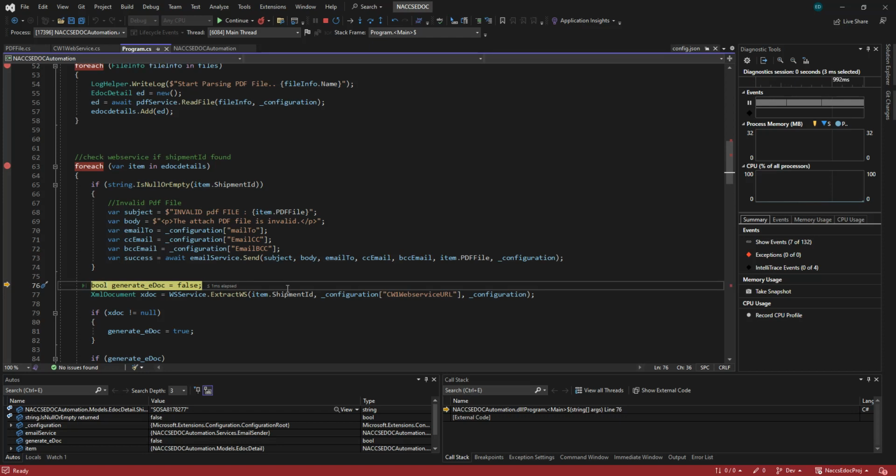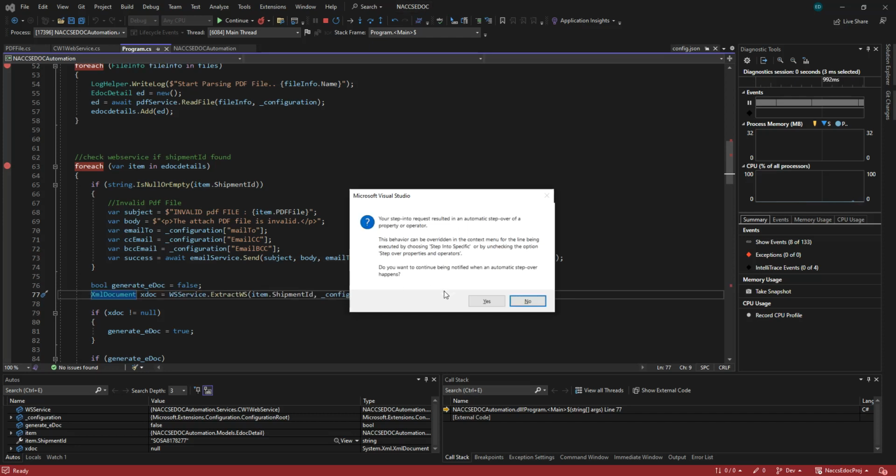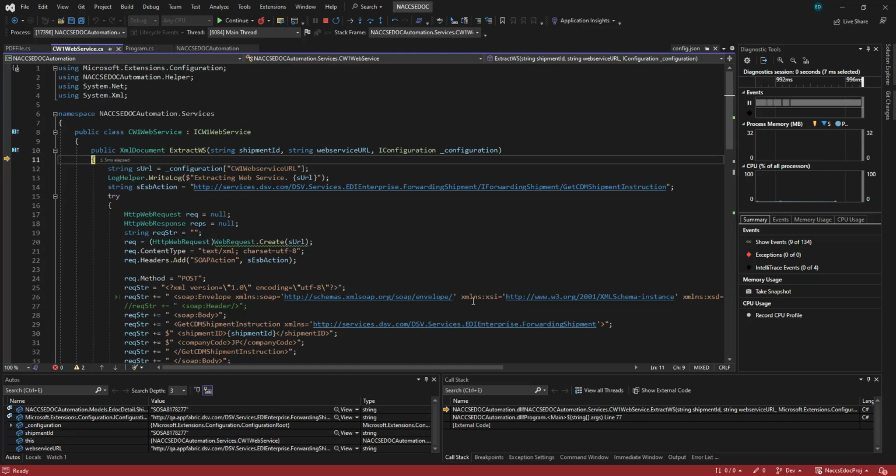This is a WCF web service. So it's a CargoWise WCF, and then we just need to check there if this shipment ID is found. This is the WCF for the QE, WCF for URL.